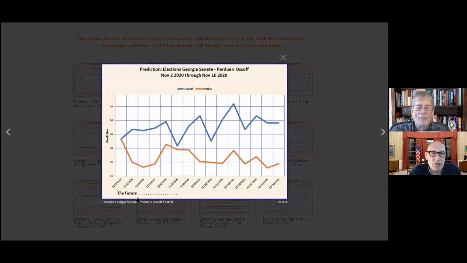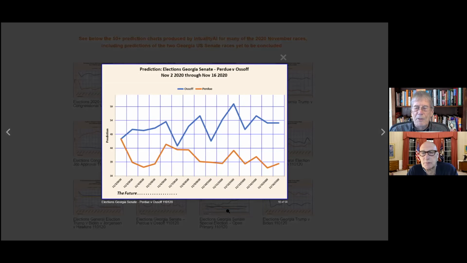We need polling data on that, and right now there isn't a whole lot of polling data out, but as it does come out, we will be updating both of those Senate runoffs on Intuality AI. So again, if you're interested in looking at these graphs, you can go to IntualityAI.com. We'll welcome you to go look at your state or anything else you want to look at on the prediction site. Anything else, Grant?